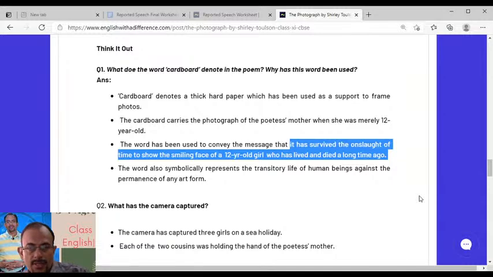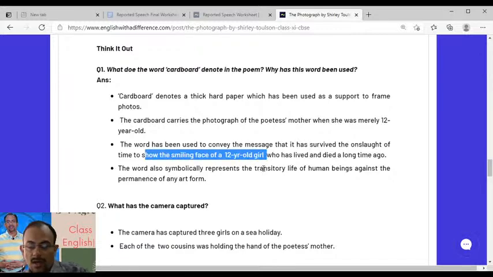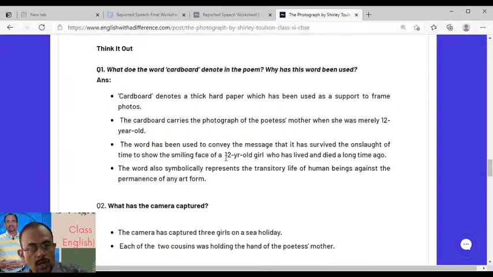So that is why please do remember at least these few words, as I told you, survive the onslaught. See, beautiful words, survive the onslaught of time. It means it has survived the timeline. It has not become destroyed with time, right? So the cardboard of the photograph has survived the onslaught of time to show the smiling face of a 12-year-old girl. When the photograph was taken, the poetess's mother was just 12 years old, right?